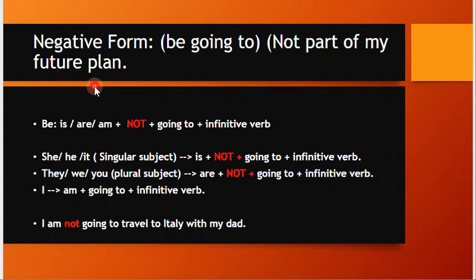يعني أطرح لكم مثال. Remember the previous example about my dad. My dad is going to Italy next week. هذه خطة my dad going to Italy, but it's not mine. هي مو جزء من خطتي اللي أسعى لتحقيقها in the future. So I express this using not. So I am not going to travel to Italy with my dad. Simply أنا ما بخطط أعمل هيك. So that's it. This is the negation.